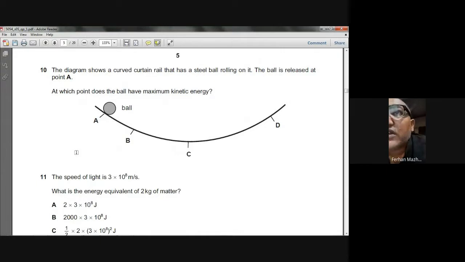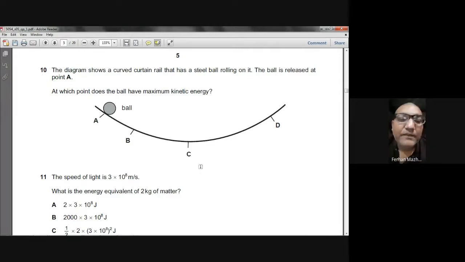The diagram shows a curved curtain rail that has a steel ball rolling on it. The ball is released at the point A. At which point does the ball have maximum kinetic energy? The ball will have the maximum kinetic energy when it's rolling down. Here its speed will be zero and then its speed will increase. Here the speed will be maximum and then the speed will start decreasing, and here it will stop somewhere and then come back. So wherever the speed will be maximum, there the kinetic energy will be maximum.